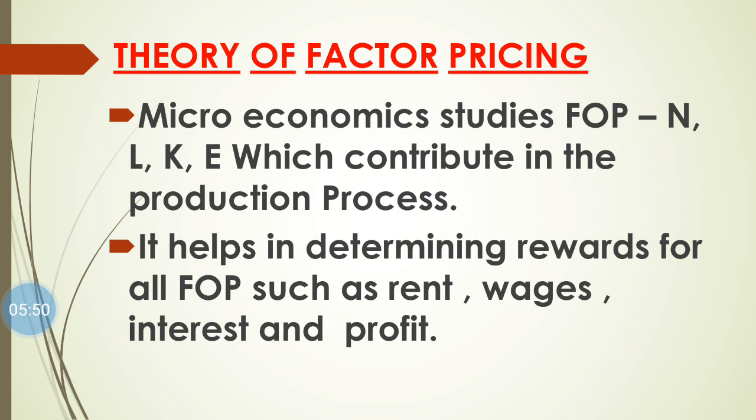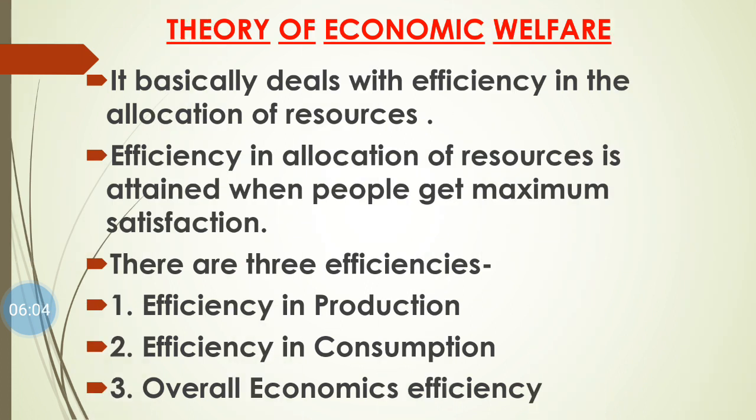So in theory of factor pricing we understood that microeconomic study helps us to understand the factors of production, and it also determines what reward we should fix for all the factors of production. Next is theory of economic welfare. Theory of economic welfare basically deals with the efficiency in allocation of resources. Allocation means distribution. It means how efficiently we have to distribute all the resources which are available in the economy.